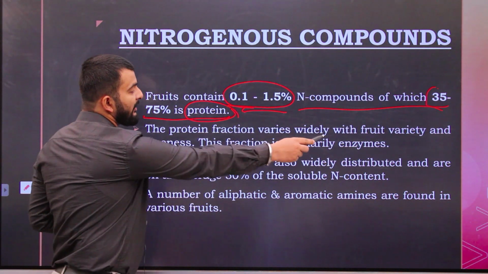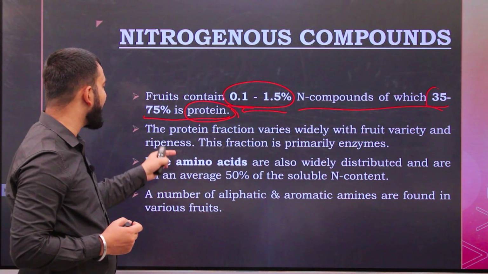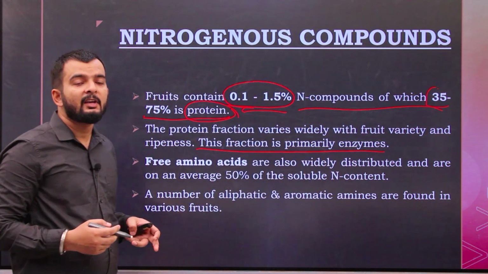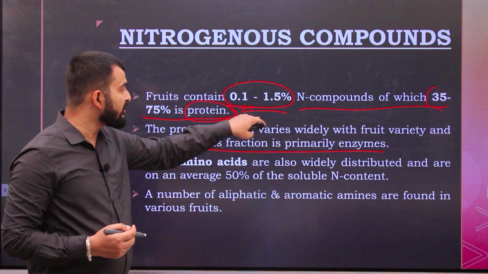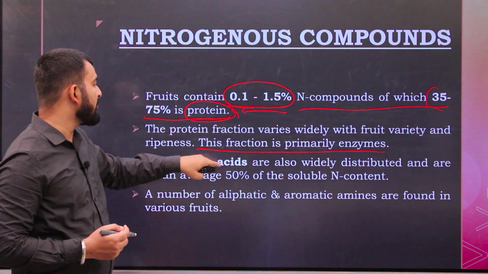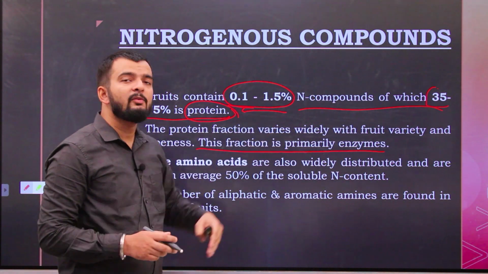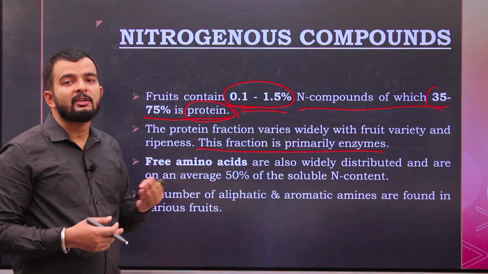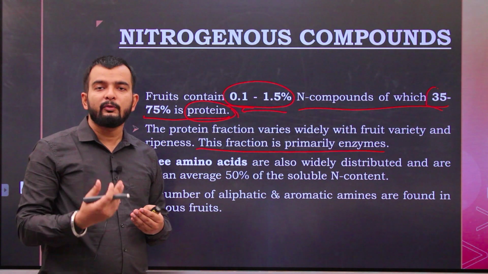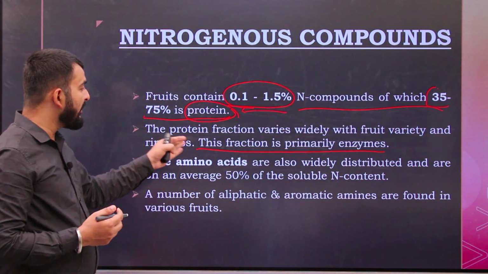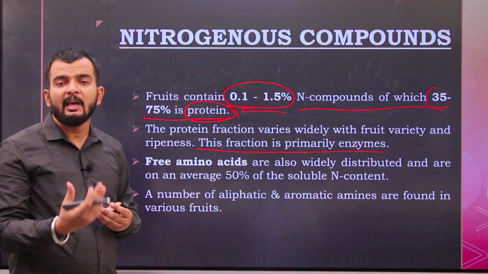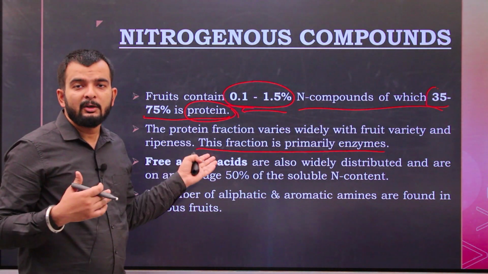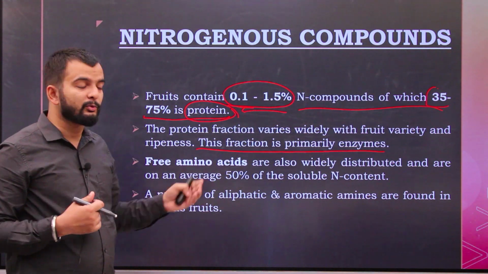The protein fraction varies widely with fruit variety and ripeness. This fraction is primarily enzymes. That is, as I told you, the major portion of this protein is enzymes, and the protein fraction will vary with the fruit variety and the stage of ripeness of fruit. Okay, so it varies as per the variety. Even the same fruit grown in different regions can have different composition, right? The protein percentage may vary in those fruits.